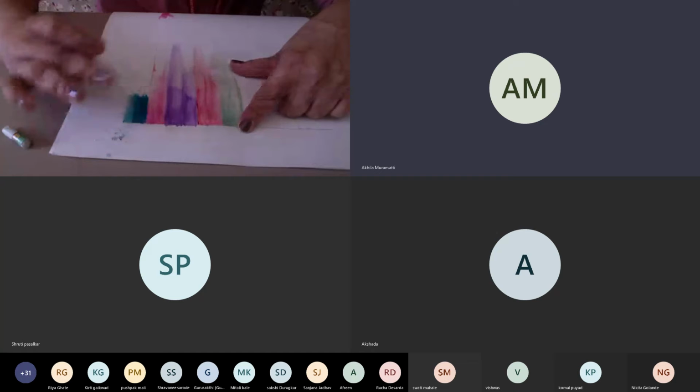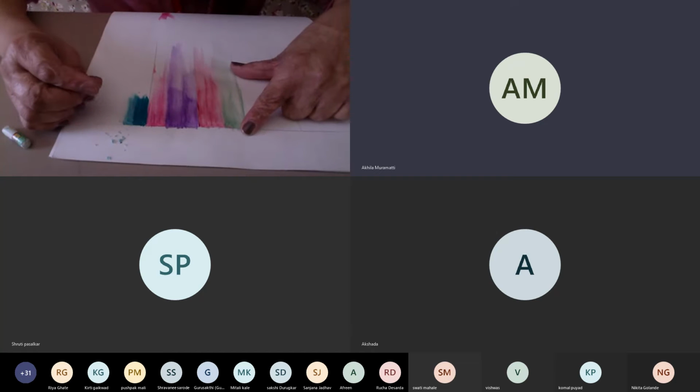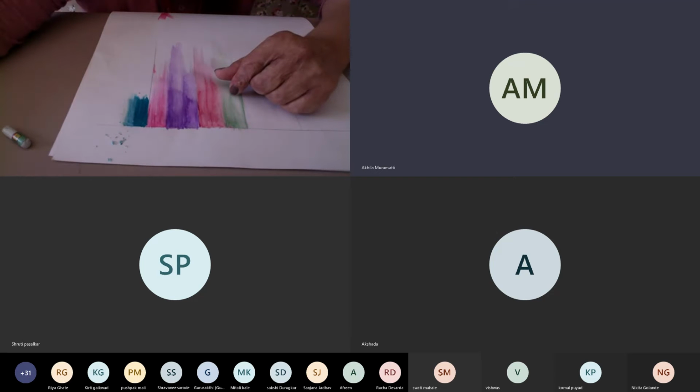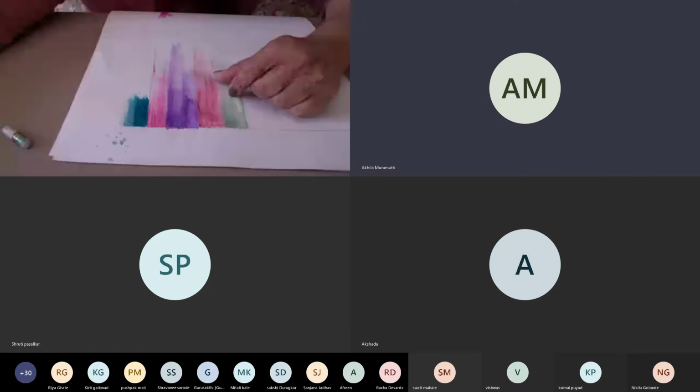Ma'am, I think the screen is not visible. Can you just check your camera once again, please? Is the camera visible now? Yeah, it is visible now.